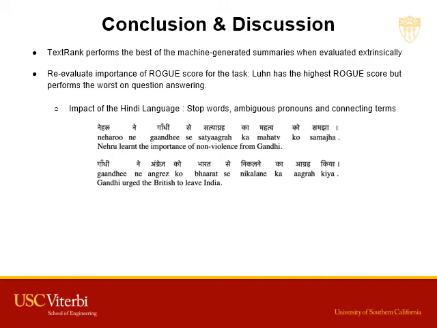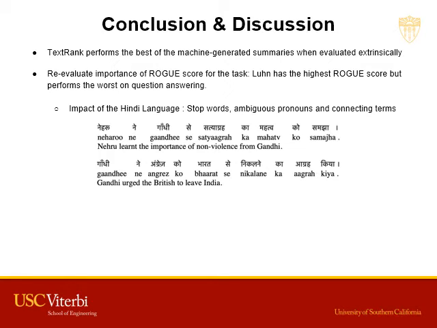We also re-evaluate our assumption that Rouge score is a good indicator of the quality of the summary. While Loon has the highest Rouge score, it scores the worst on the question answering task. In fact, in our limited data set, we see a weak correlation between Rouge score and question answering ability. This is unusual given the fact that the reference summary scores the best in terms of the points scored on the exam. We attribute this to the structure of the Hindi language, which has stop words, ambiguous pronouns, and other commonly used connecting terms, which artificially raise the n-gram overlap without adding useful information.